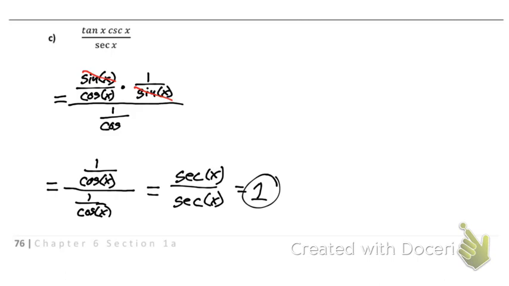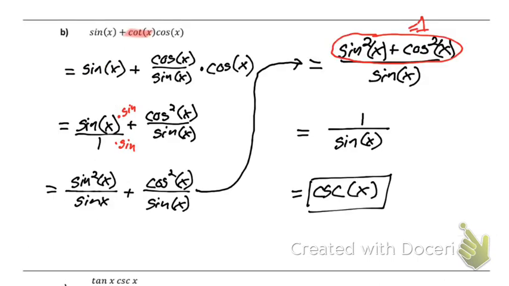So surprisingly enough, this one looks like the more complicated one because it's already a big fraction. Turned out it was pretty easy. This one looked like it was going to be easy because it's just like a straight addition thing, and it turned out to be the most complicated one. So don't just look at it and say it's going to be complicated, this is going to be easy. Just start working on it, and honestly, just follow your nose on these. Just plug stuff in and work. The worst thing you can do on these problems is just quit. Quit doing something and just stare at it for 5 minutes. Do something. Try something. Don't try to think 5 steps down the road.